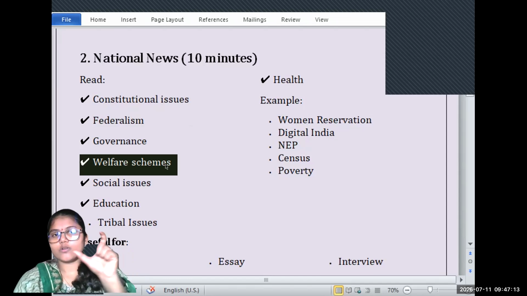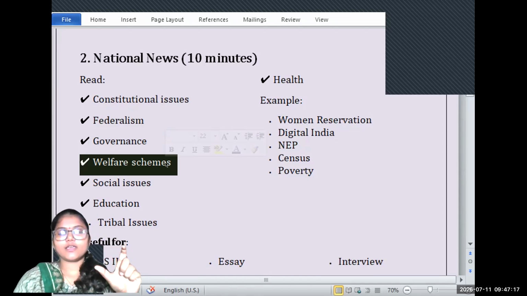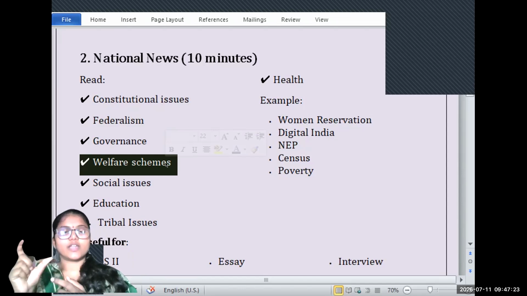Don't be vague, without data. You should be very specific about the data.